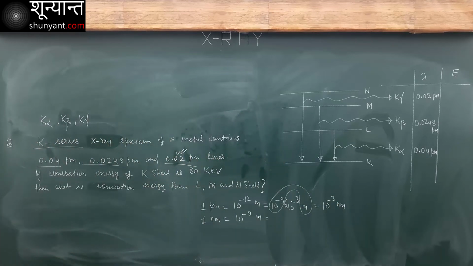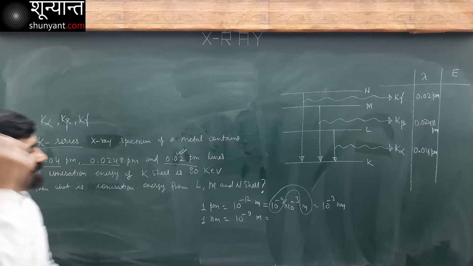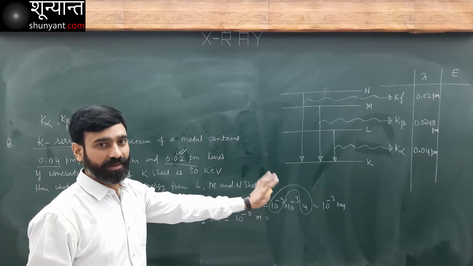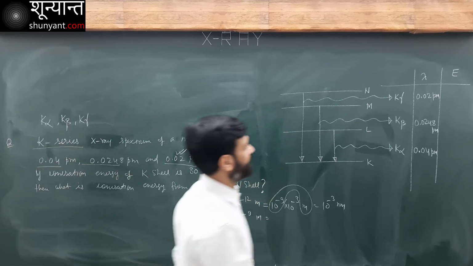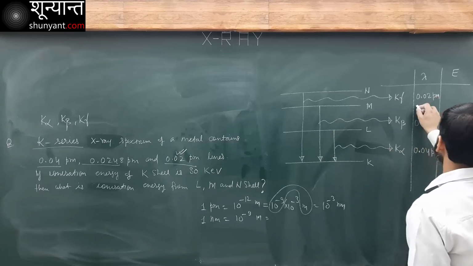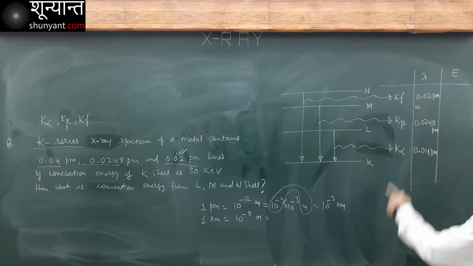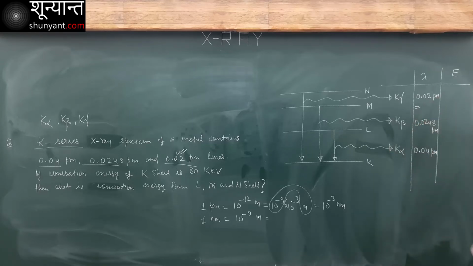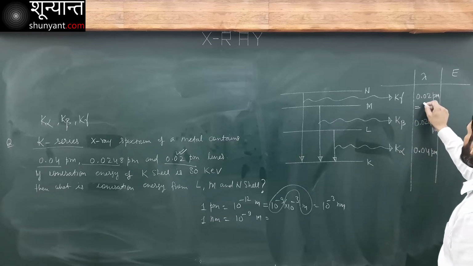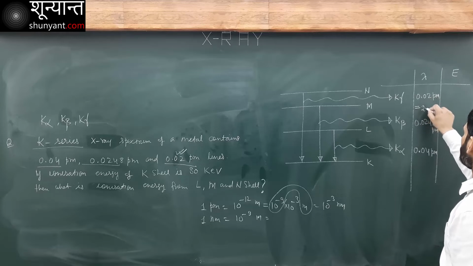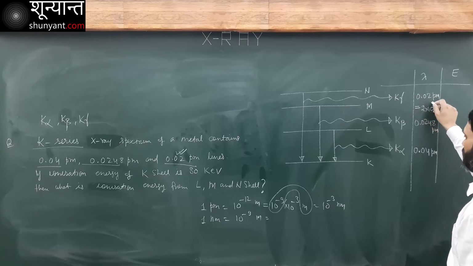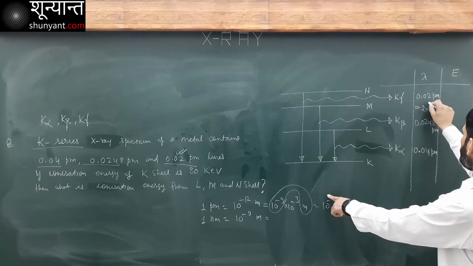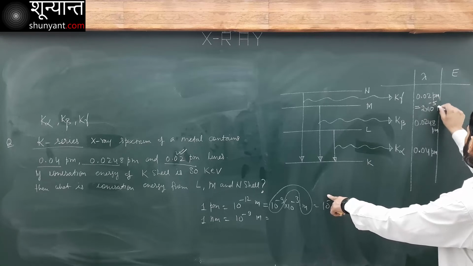1 picometer is 10 power minus 3 nanometer. Do you understand this? That means this is picometer, and I want to convert this into nanometer. This is 2 and 10 power minus 5 nanometer.